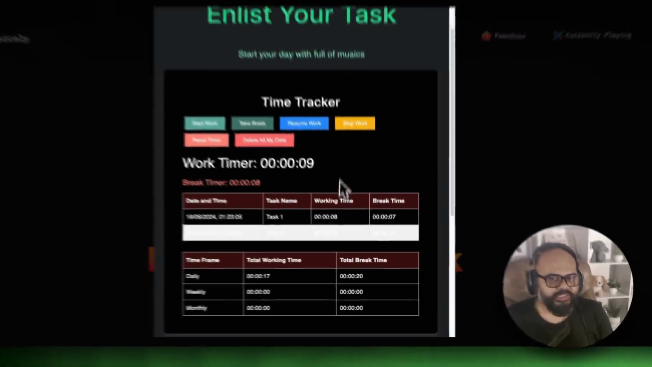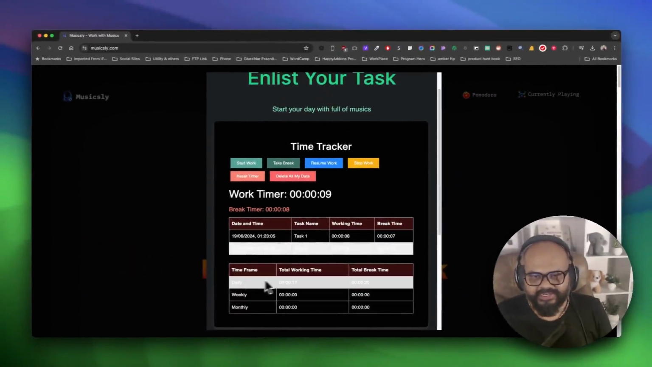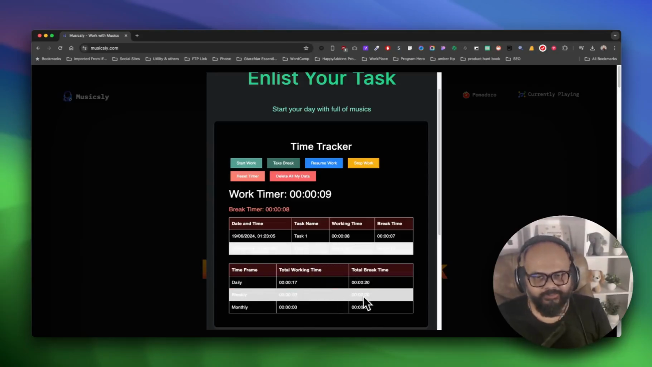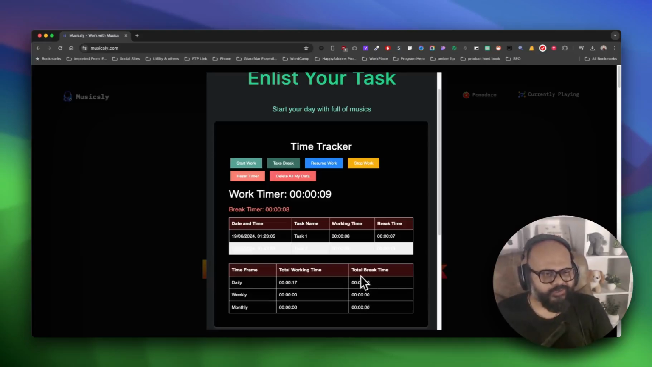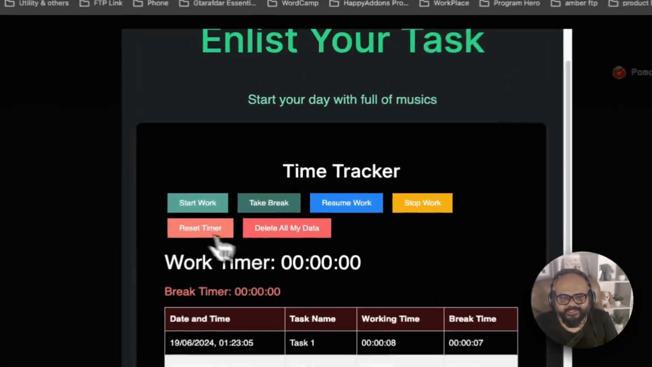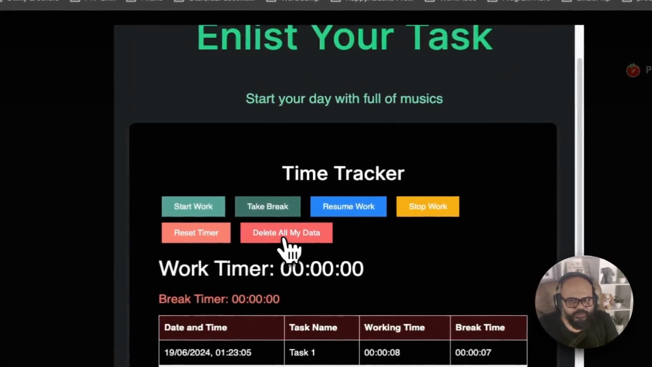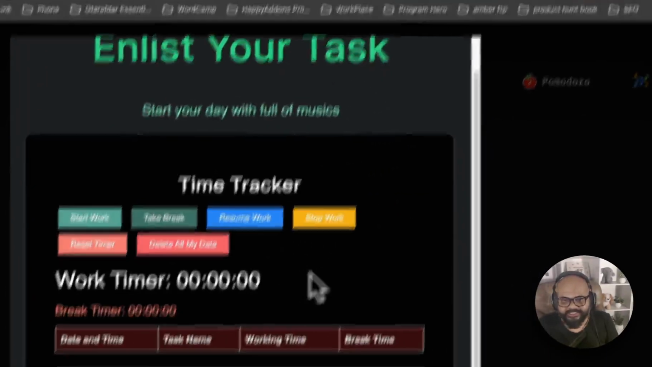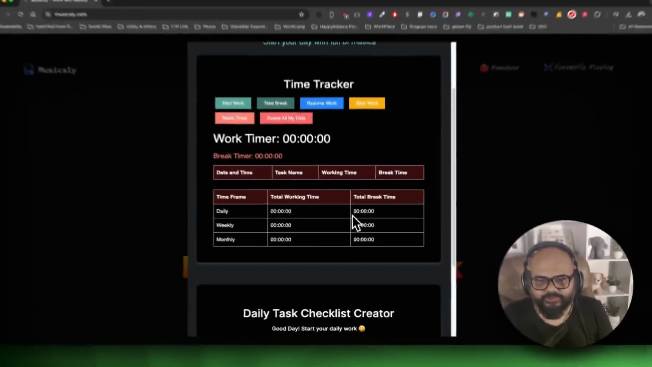So this is how the data will be listed here. My daily work hours will be calculated here, and after the week, you will get the weekly work hours from here. It will be helpful for people who are focused on work, or who want to know how many work hours they have done. You will get the basic information and work efficiency from here. If you want to reset the timer, just reset it from here. Or if you want to delete all your data, just click here and all the data will be deleted.